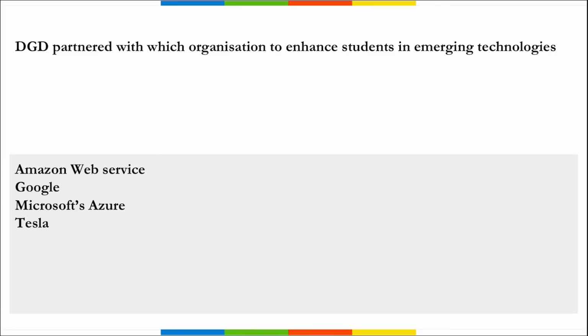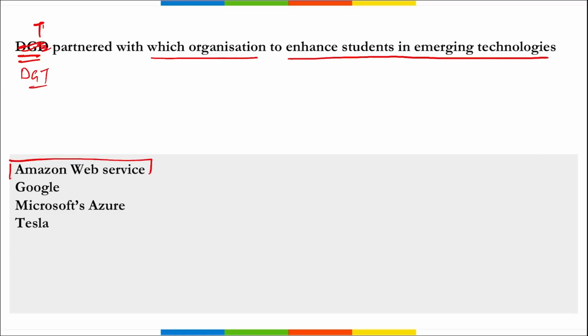Next is DGT. DGT has partnered with which organization to enhance students in emerging technologies? So it is your AWS, that is your Amazon Web Service, right? The Directorate General of Training, DGT, that comes under the Ministry of Skill Development and Entrepreneurship. They have partnered with Amazon Web Service, correct?